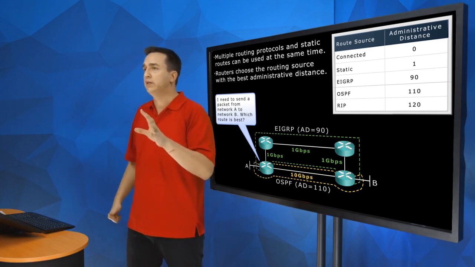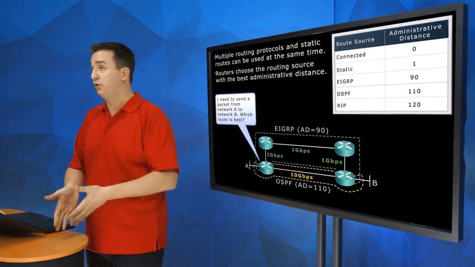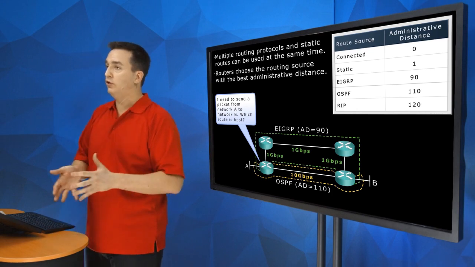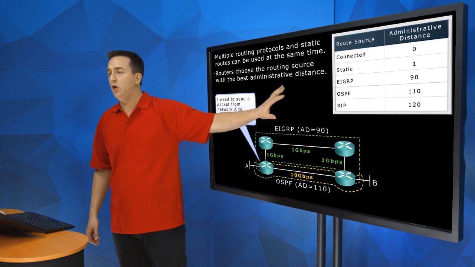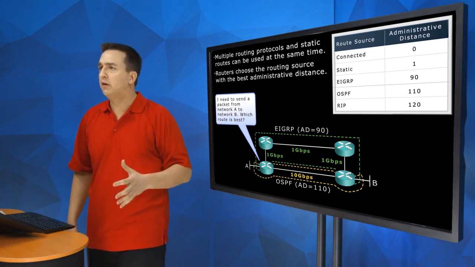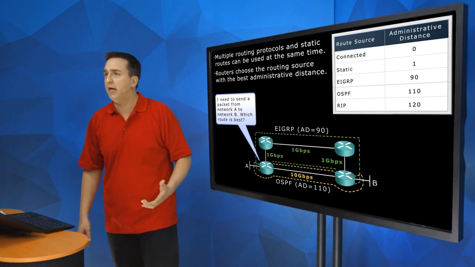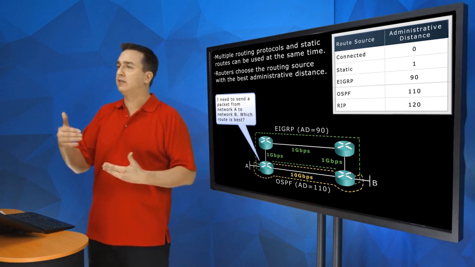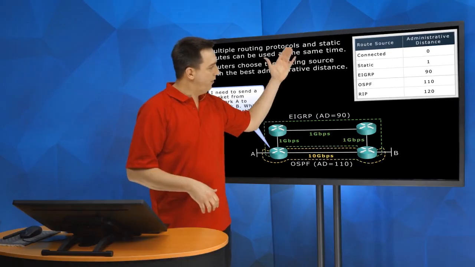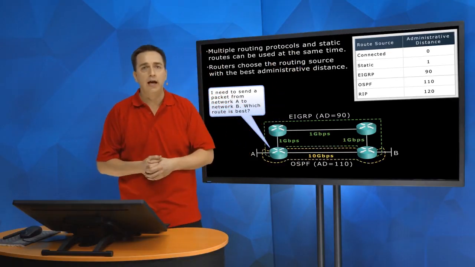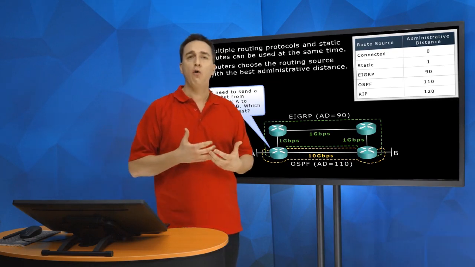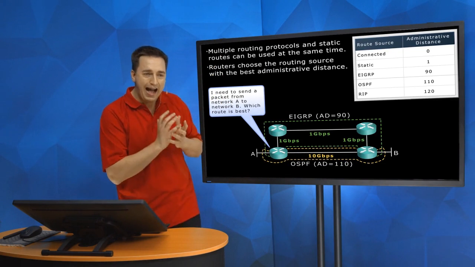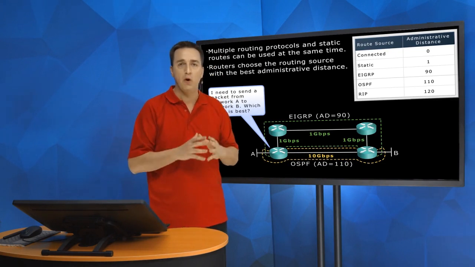So administrative distance can have a value from 0 all the way up to 255. Are there more possibilities in here? Yes, a lot more. You can go out to Cisco's website and look up Cisco's listing of administrative distances, and they have a complete list that you can take a look at. But these are the 5 I need you to memorize now and remember going forward. These are the basic ones I would like you to know from this point on.